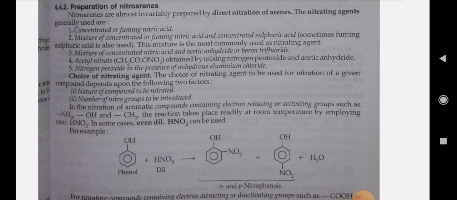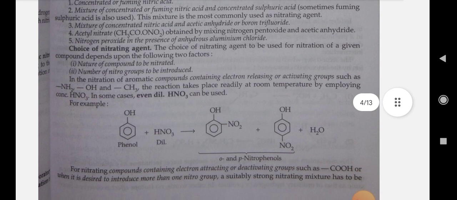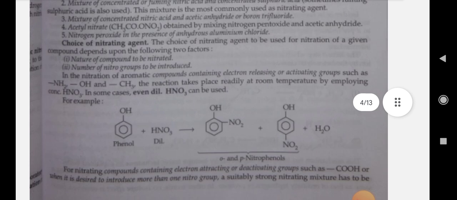Choice of the nitrating agent. The choice of the nitrating agent to be used for the nitration of a given compound depends upon the following two factors. First is the nature of the compound to be nitrated. Second is the number of nitro groups to be introduced.